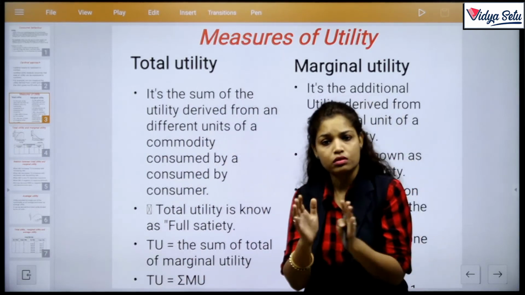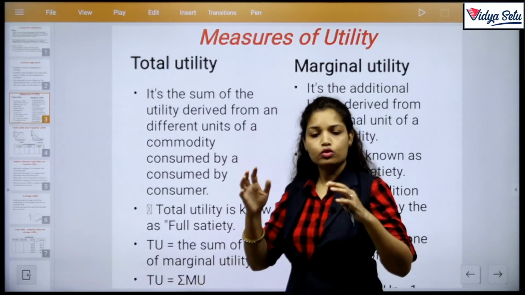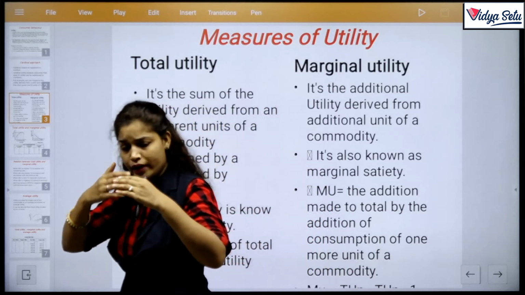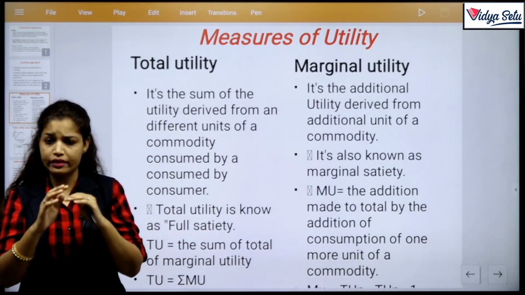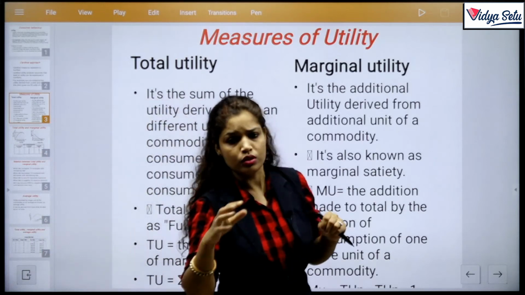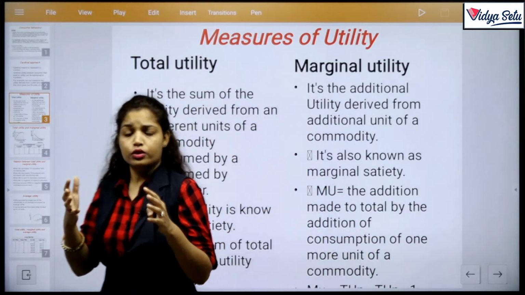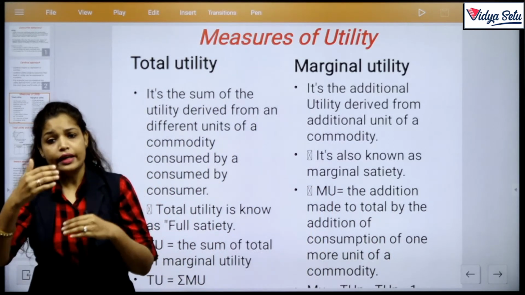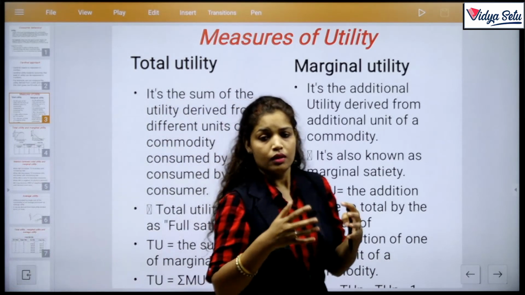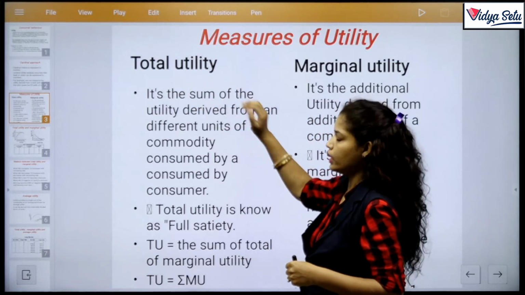Total utility, the name suggests its explanation. Total means summation, and utility. So a summation of utility, whatever you consumed, either chapati, rasgulla, samosa or kachori. If we sum up the utility of the number of units, then that is total utility.